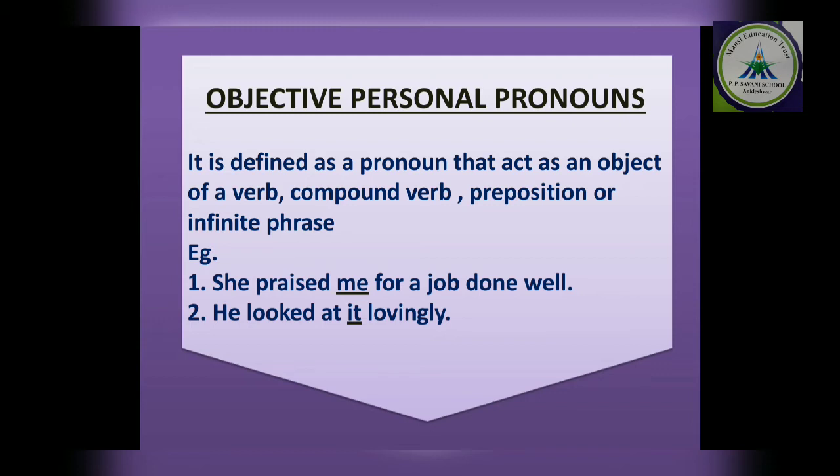So she is a subject, so it becomes a subject personal pronoun, and whom is she praising? Me. So me is acting as an object, so it becomes an object personal pronoun. Clear? Simple. Subject becomes a subject personal pronoun, and object becomes an object personal pronoun. Clear? So personal pronoun is of 2 types, subject personal pronoun and object personal pronoun.